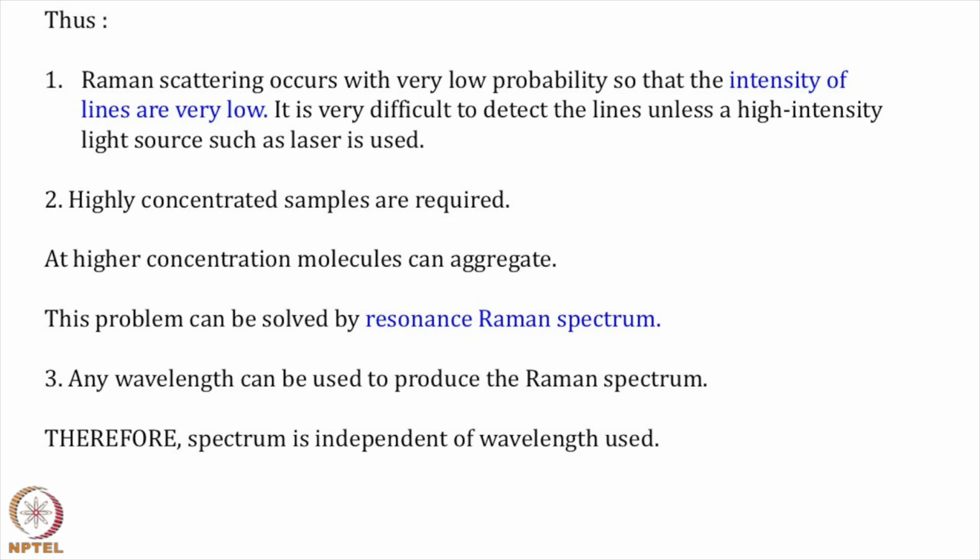Second, higher concentration will be required, but higher concentration has a problem: molecules can aggregate, which was solved by something called resonance Raman spectroscopy. First, you require a laser to do Raman spectroscopy because it requires an intense light. What is scattering?